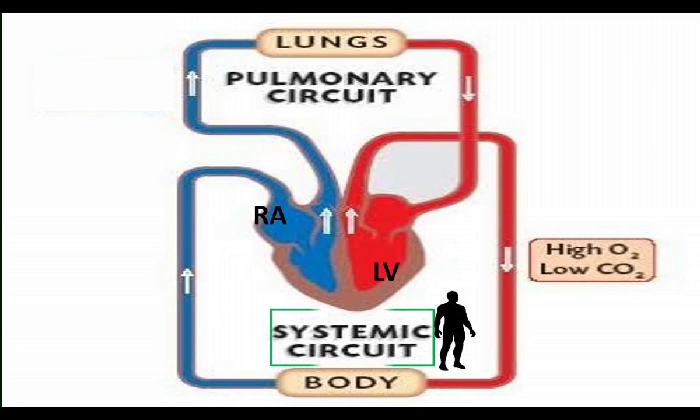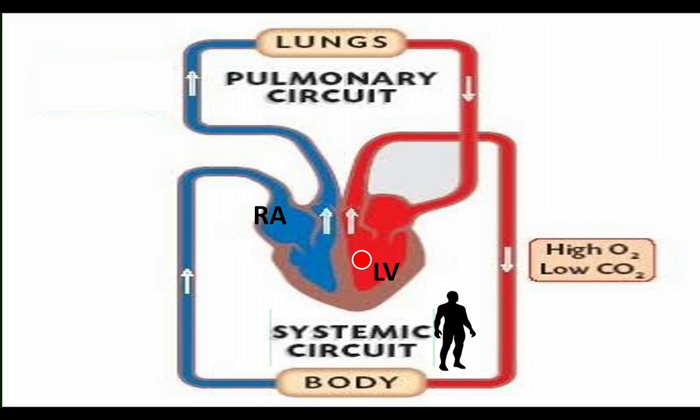Systemic circuit or systemic circulation involves the flow of blood between heart and various systems. The heart supplies oxygenated blood to the systems like digestive system, circulatory system, muscular system, etc. And from the systems, the used blood is taken to the heart. That is systemic circuit or systemic circulation. It starts from the left ventricle.